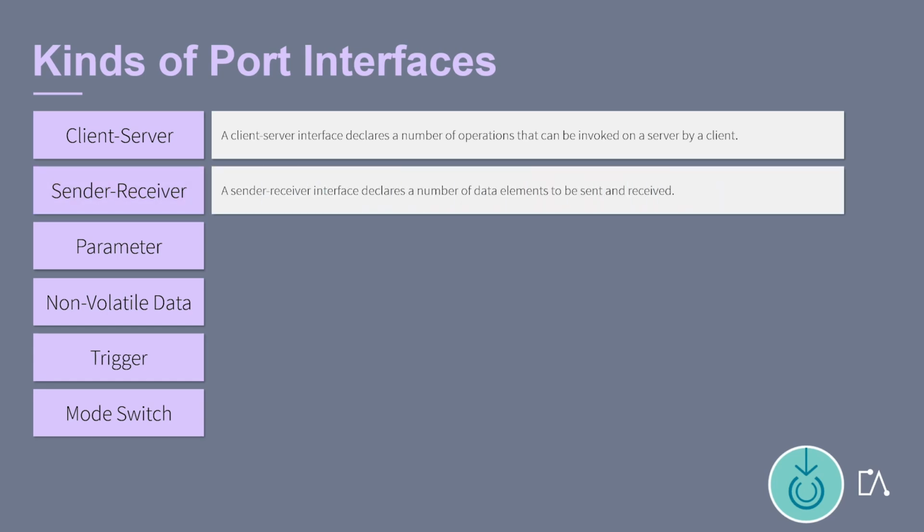A sender-receiver interface declares a number of data elements to be sent and received. A sender distributes information to one or several receivers, or one receiver gets information from several senders.